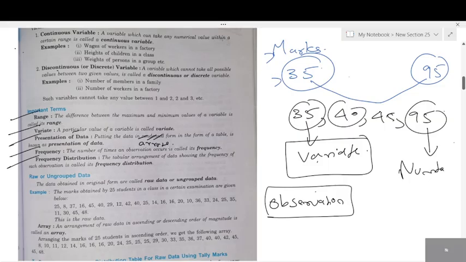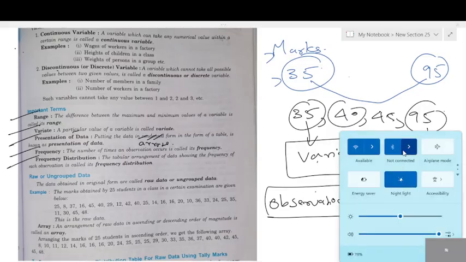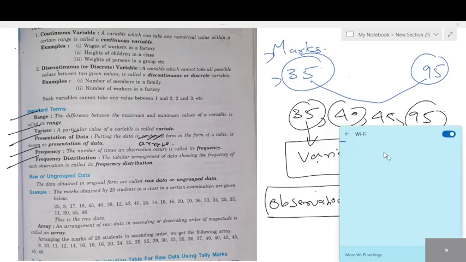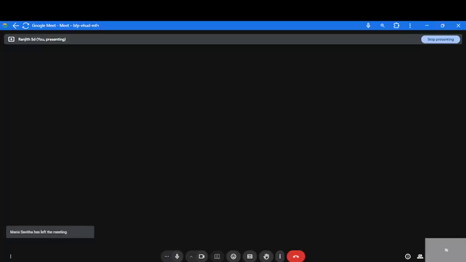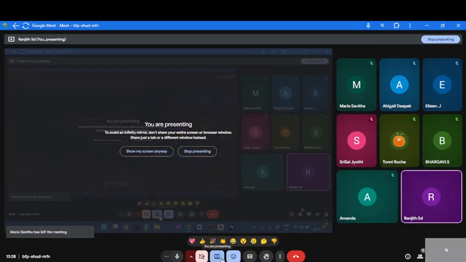One minute. Yes, students, can you all see the screen?